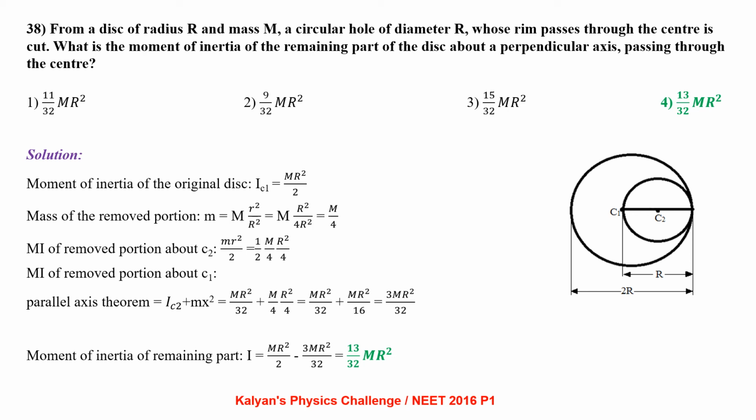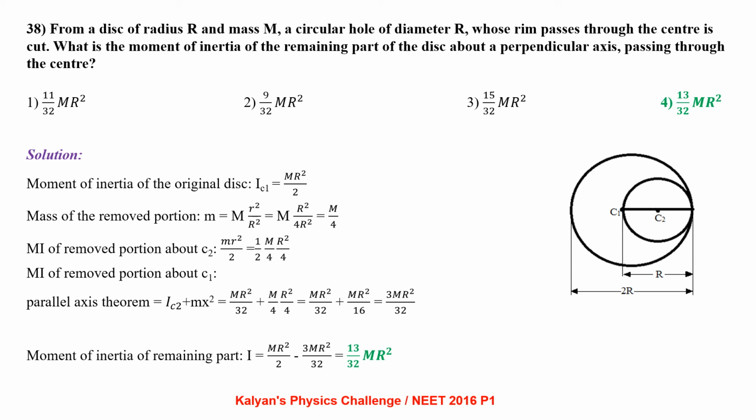as mass of a two-dimensional object is directly proportional to area, and area of the disk is pi r square. From there we get mass of the removed portion as M by 4. Moment of inertia of the removed portion about its own center is again mr square by 2. That comes out to be half of capital M by 4 times capital R square by 4.